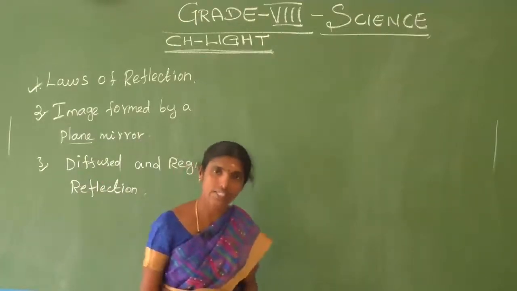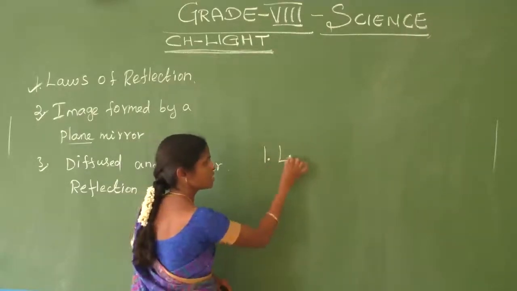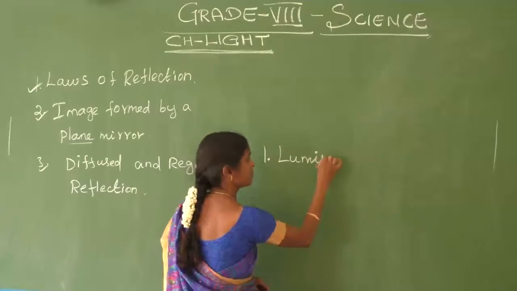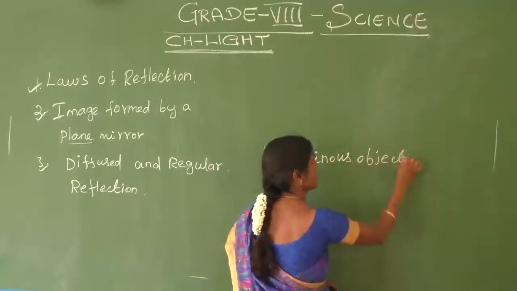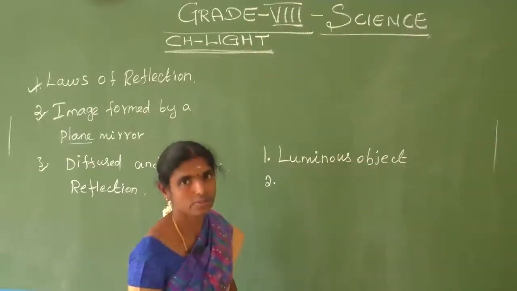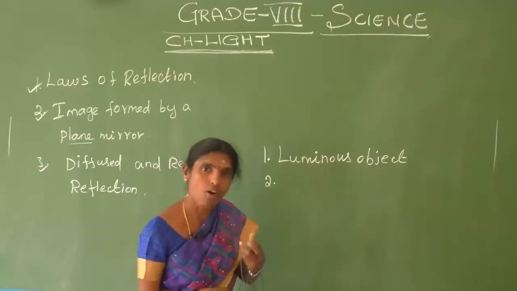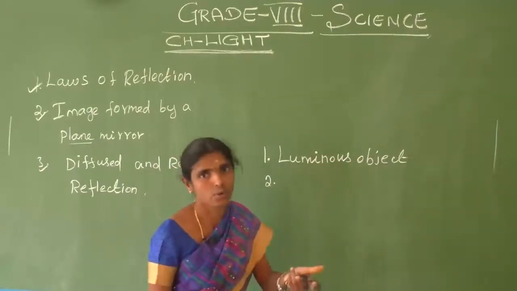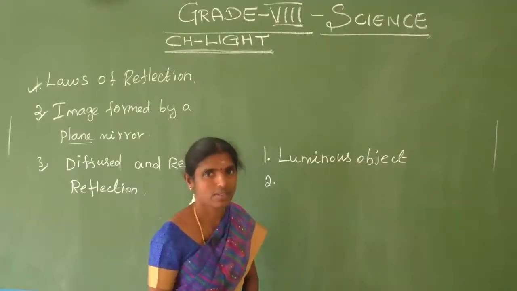In 7th standard also we discussed what is meant by a luminous object. What is meant by a luminous object? An object that emits light on its own is called a luminous object. Do you understand?